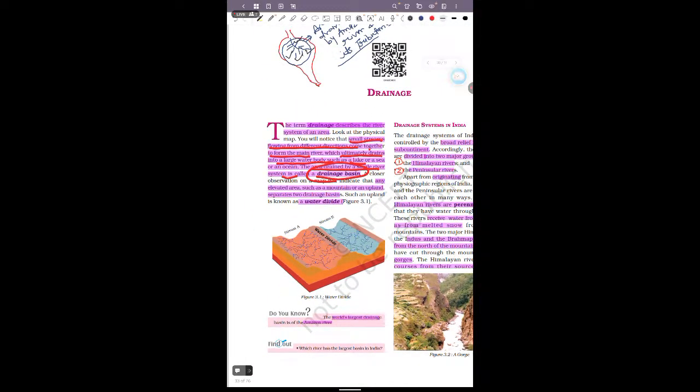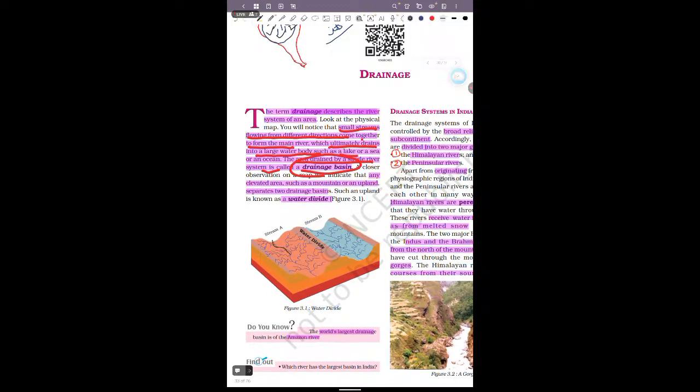And another is the water divide. So here stream A is flowing, and here stream B is flowing, and this is a physical boundary, which is known as the water divide. If I say the Punjab, and this is the Indus river, and here is the Ganga river system. It means that this Punjab divides the Indus and Ganga river systems into two different regions and acts as a water divide. So I hope you have understood the meaning of the drainage system and the water divide.